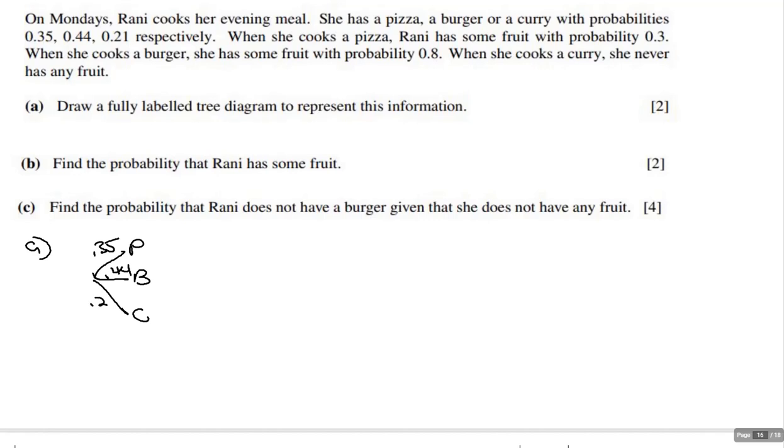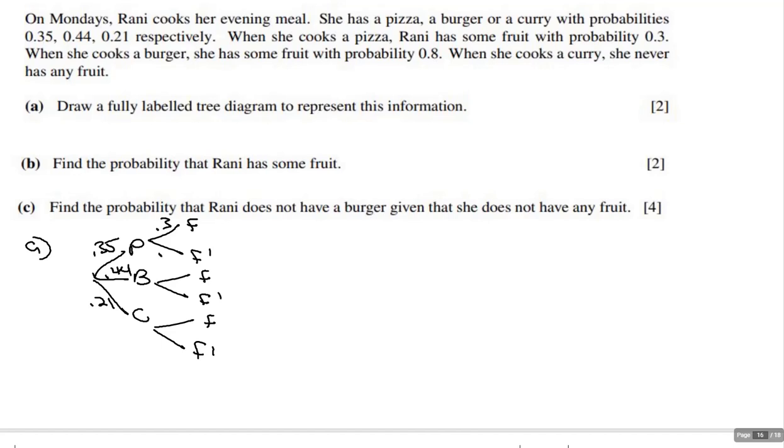Probability 0.21 curry. Now, probability that she has fruit. I'm just going to do fruit, no fruit. Fruit, no fruit. Fruit, no fruit.